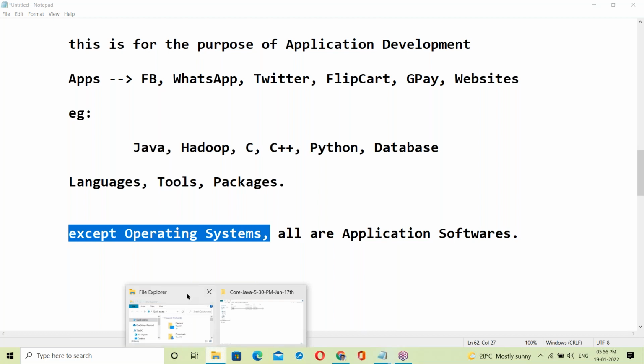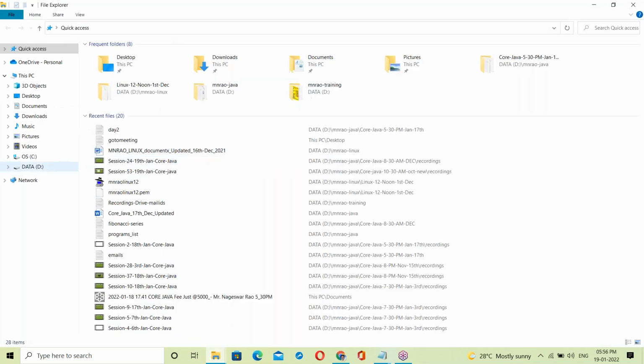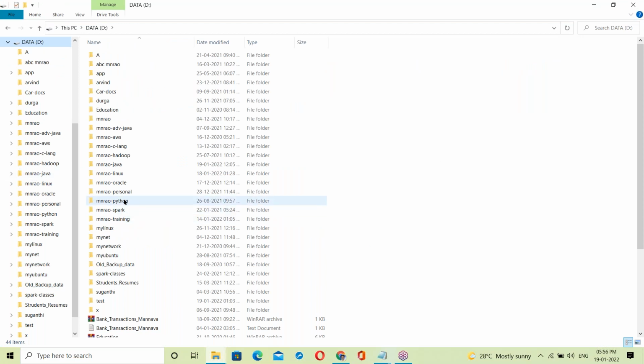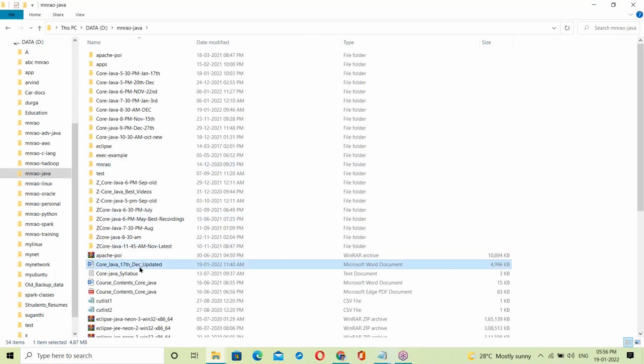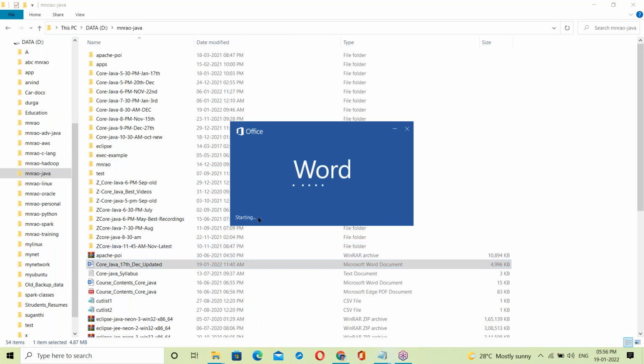One second. Yes, about running notes. It's not necessary to write running notes. See, today's topic, Java. Here, this is your document.